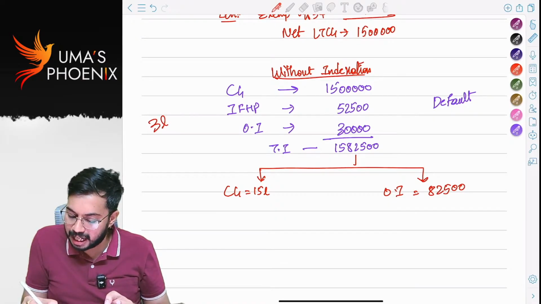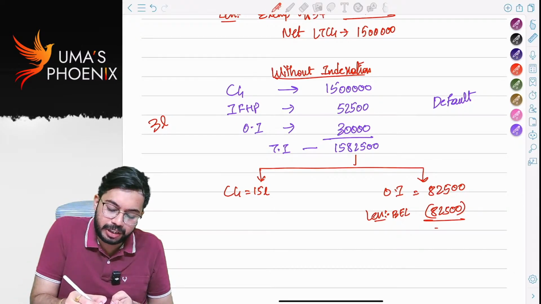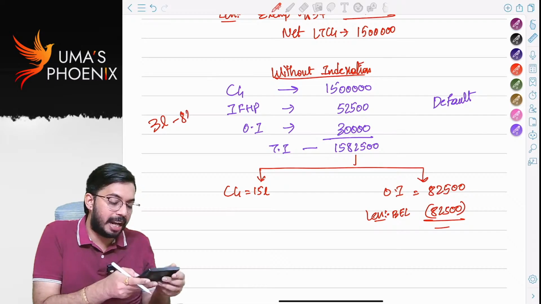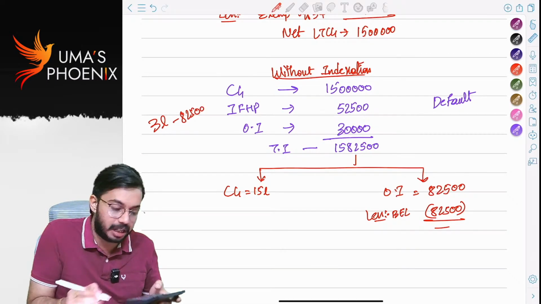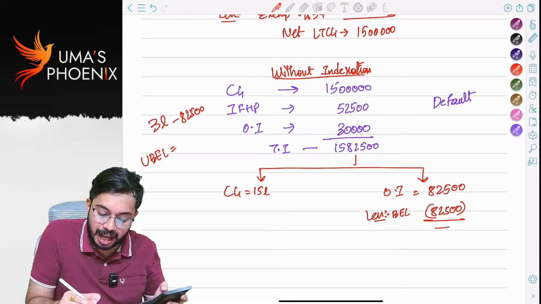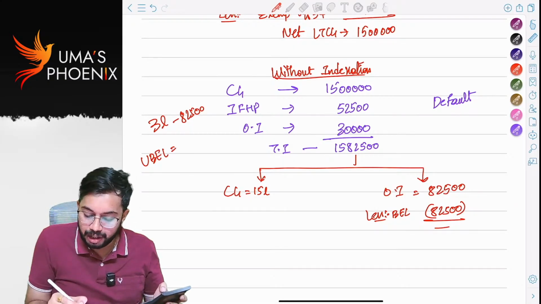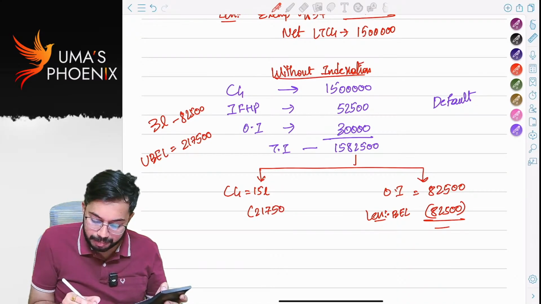So less basic exemption limit, how much? 82,500. So after reducing 82,500, how much is the unexhausted basic exemption limit? Unexhausted basic exemption limit is 3 lakh minus 82,500, which is 2 lakh 17,500. That you will adjust with this. How much is the balance long-term capital gain?